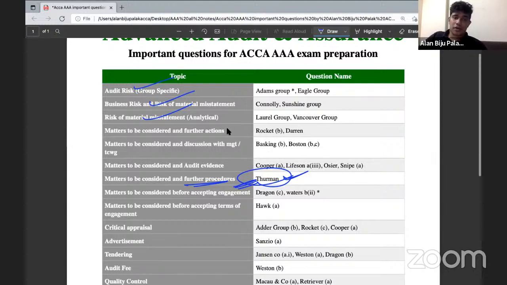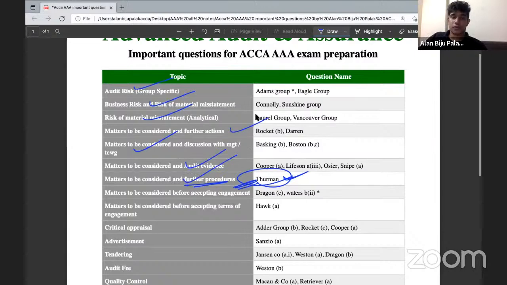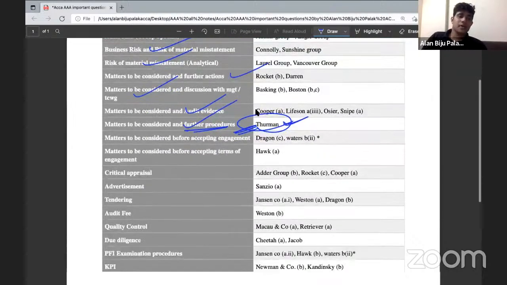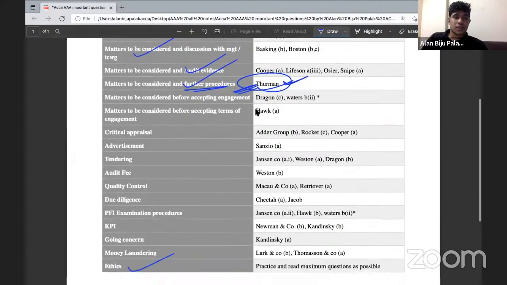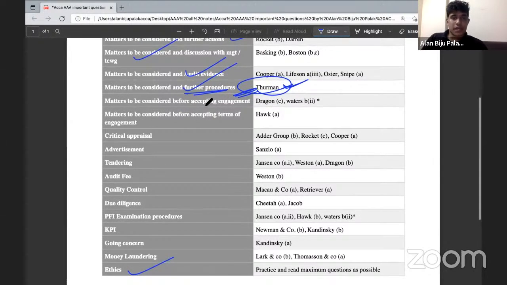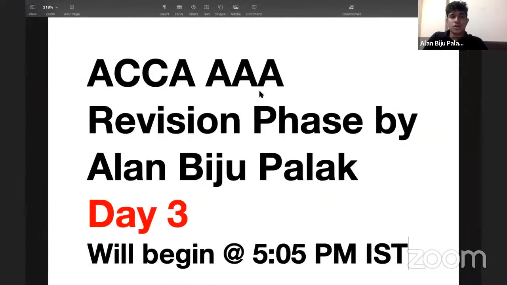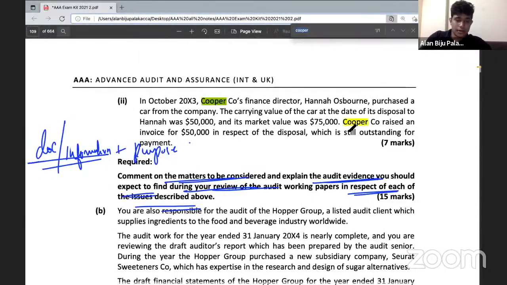Okay, so we have already discussed the further action part, matters to be considered with discussion with the management, matters to be considered with audit evidence, and matters to be considered with further procedures as well. Now, when it comes to the remaining part, we have matters to be considered before accepting an engagement and matters to be considered before accepting the terms of an engagement. So let's look at the matters to be considered before accepting an engagement, for which we will take a question called Dragon.